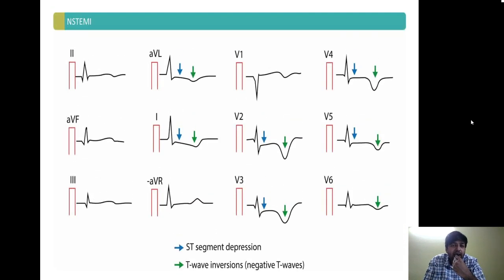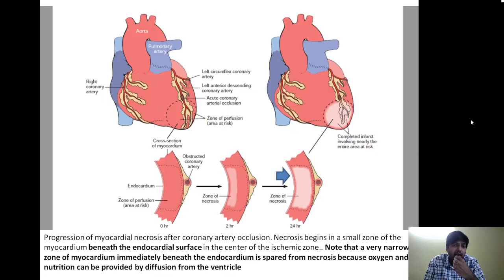Now this is the NSTEMI, or the non-ST segment elevation myocardial infarction. Over here there is ST segment depression, which is indicated by the blue arrow, and T wave inversion, that is, there is a negative T wave. So you can see the different kinds in the different leads. There is ST segment depression and T wave inversion in case of NSTEMI.